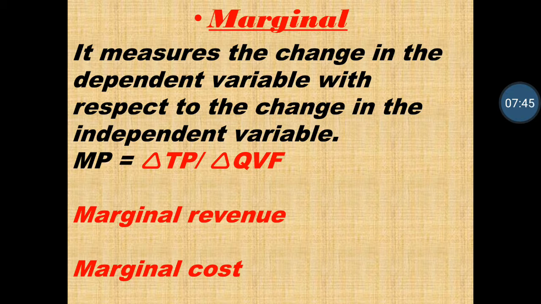Next is marginal cost. Marginal cost means the change in total cost by producing an extra commodity, or we can also say the addition in total cost by producing an extra commodity. Then the formula is delta TC upon delta Q, change in cost and change in quantity. So these are the basic concepts of total, average and marginal.